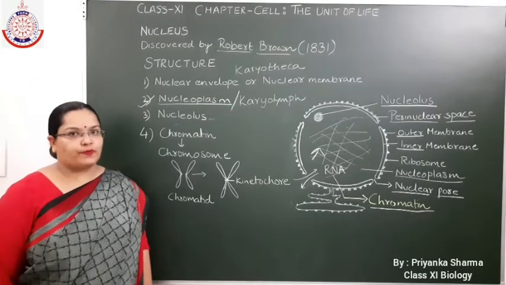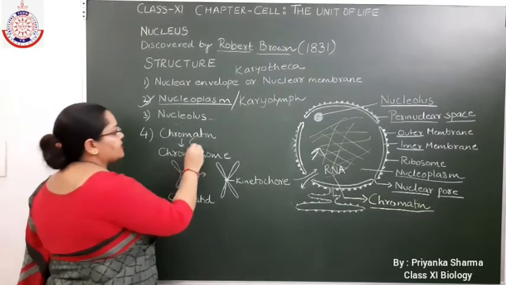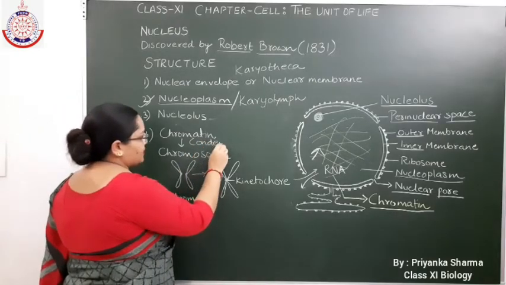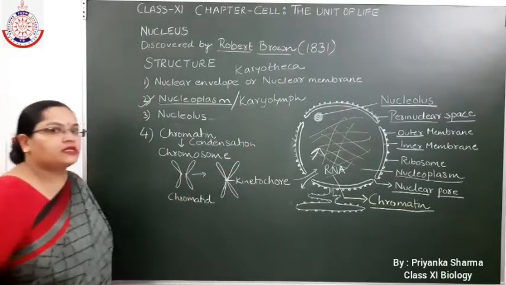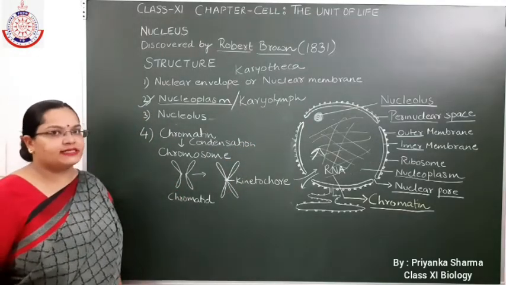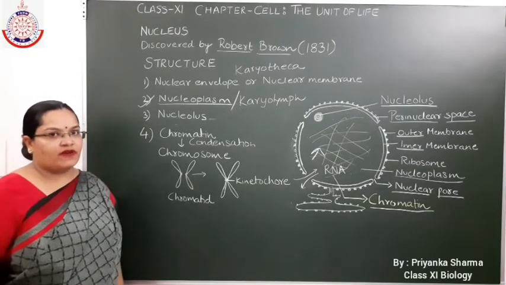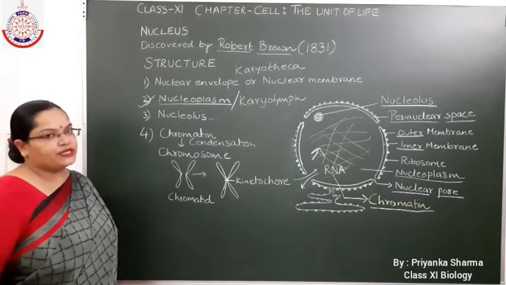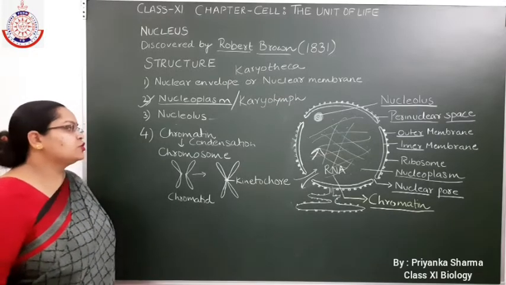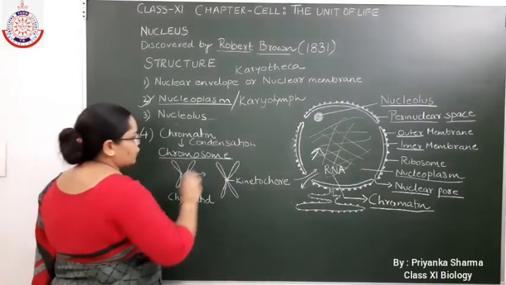Chromosomes are formed by condensation of chromatin fiber. As I told you earlier, chromatin fibers are present in the non-dividing cell during interphase stage. And when the cell has to divide, when it enters the cell cycle, these chromatin fibers condense to form a rod-shaped structure known as chromosome.